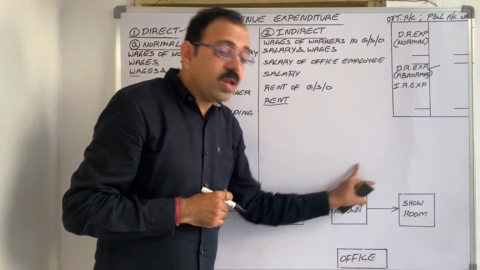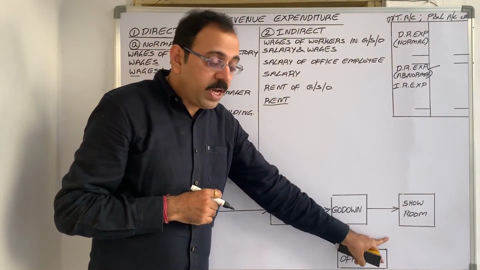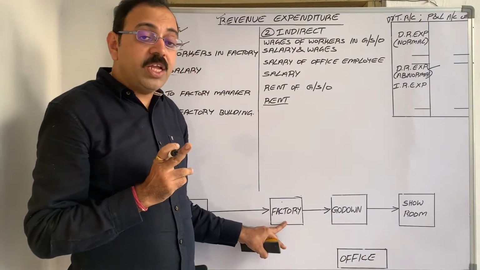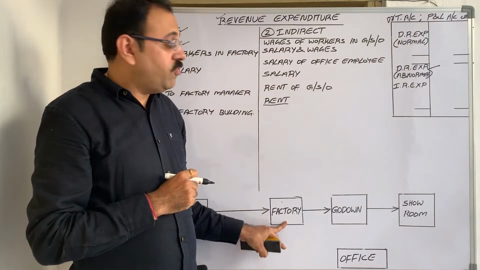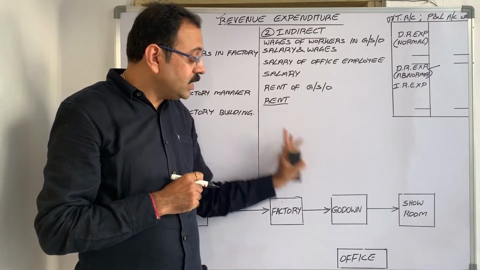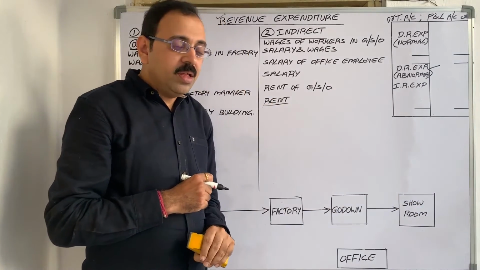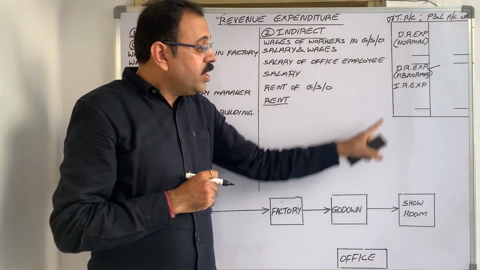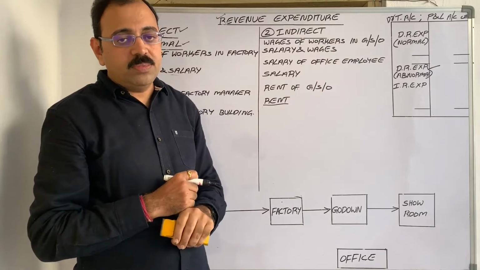As three buildings are there, the rent expenditure of these three buildings will be more than the rent expenditure of the factory building. Therefore, in the absence of proper information, assume it as indirect expenditure. This rent is related to these three buildings. Therefore, debit it to the P&L account.